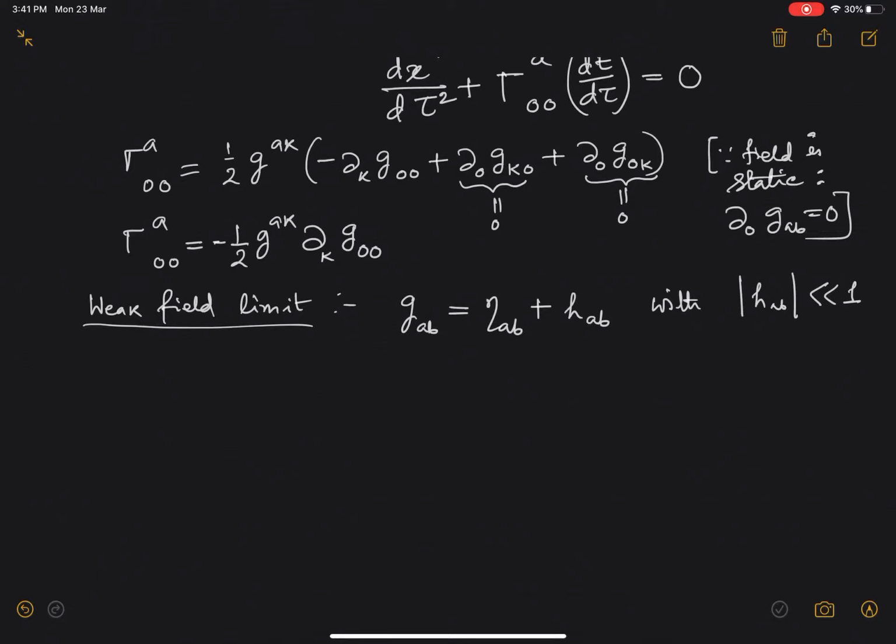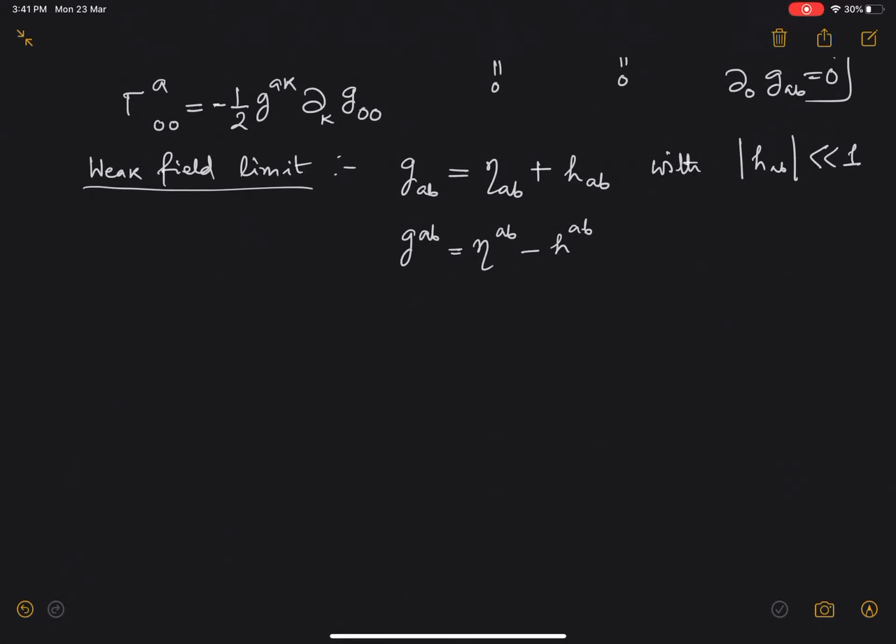So if we now want to write G upper AB, this is eta AB, but then a minus sign will come into play, and it will become eta AB minus HAB. In fact, since we are working with the Minkowski metric now, we will say that the raising and lowering are being done with respect to the Minkowski metric itself.